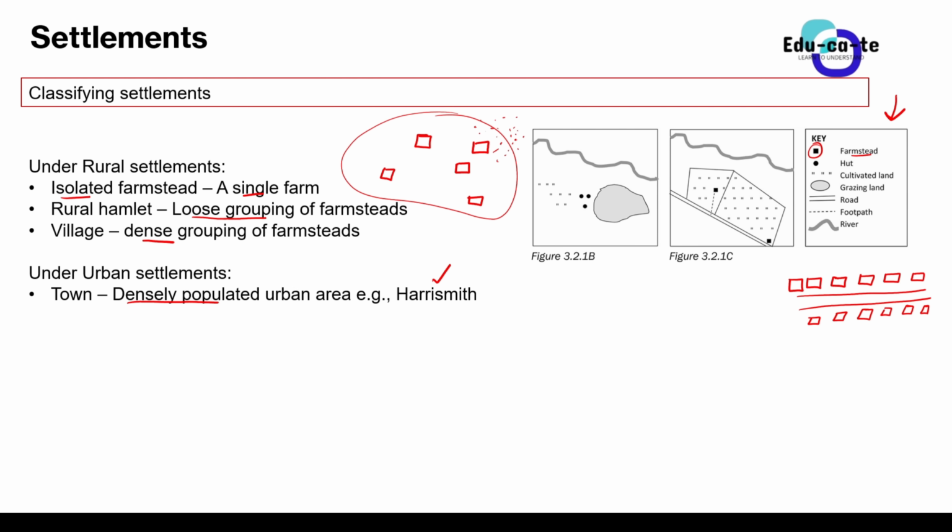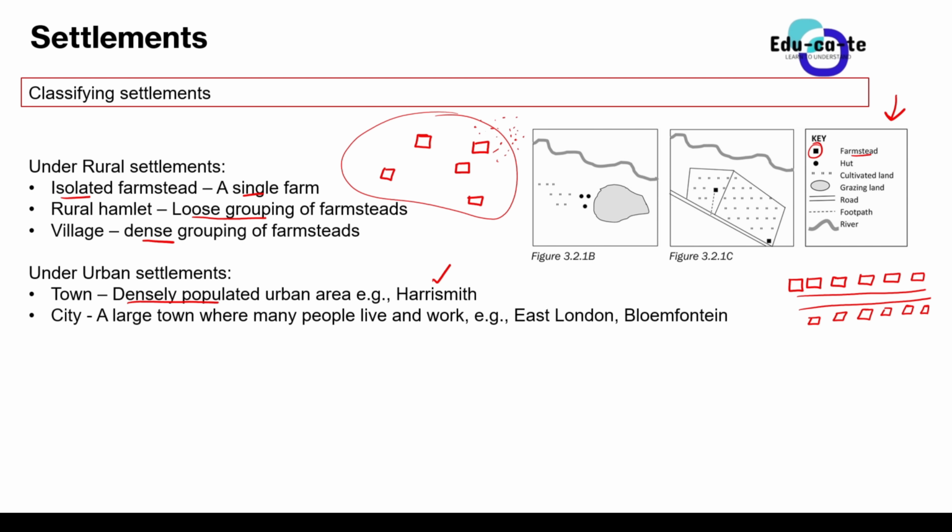It's an example of a town. Then after that, we've got a city. So a city is a large town. I don't know if I can say Johannesburg is a city, but I don't have much experience. Okay, I'm not a professional geographer or something like that. But basically, a city is a larger town.